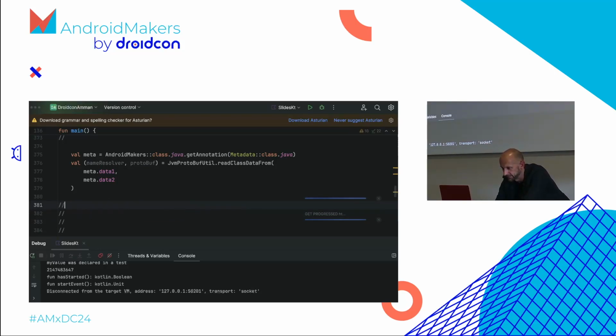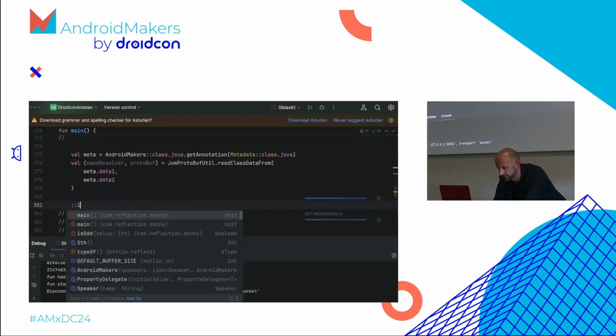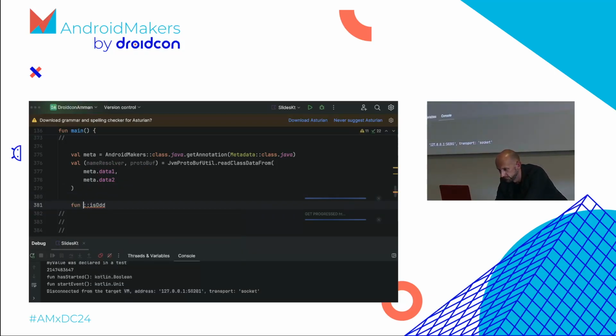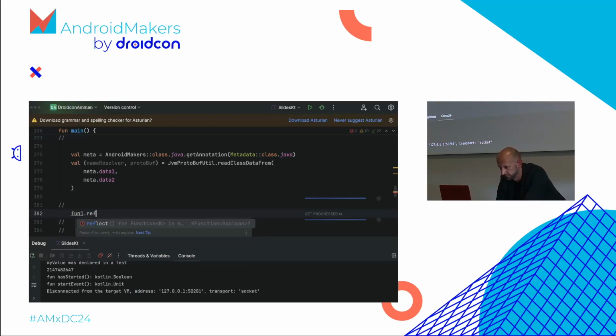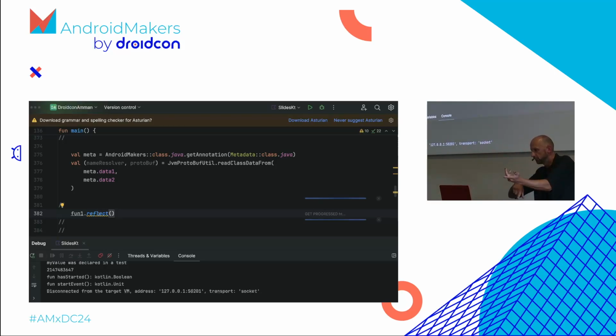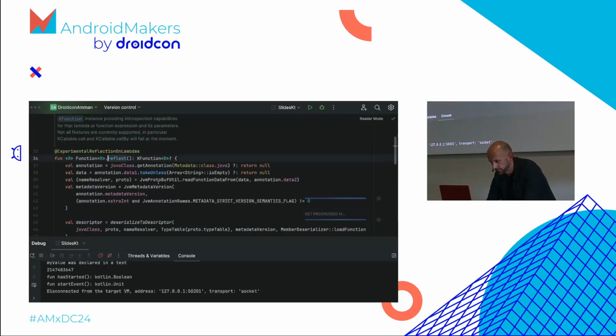So how did I find this? Remember, very early on there was this is_odd function that I had. Fun equals is_odd. Wait, doesn't this work? We already had this for fun, so we can reuse the old one. So we had this fun one, and I said there's this reflect method, right? So now I'll show you what this reflect method, that took a lambda and makes a KFunction out of it, did.